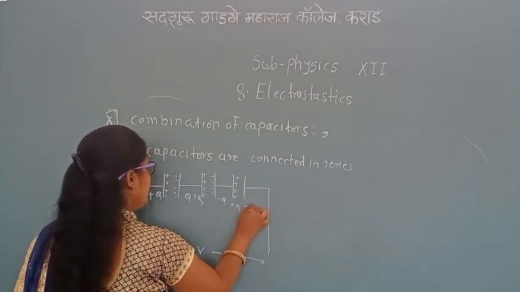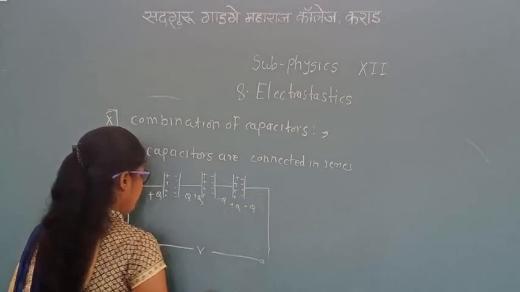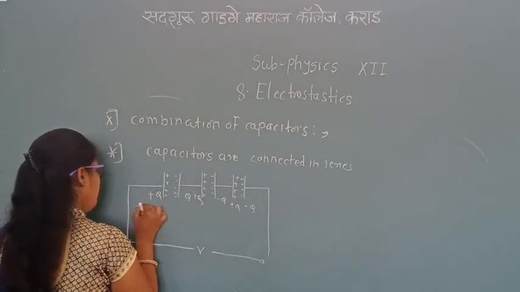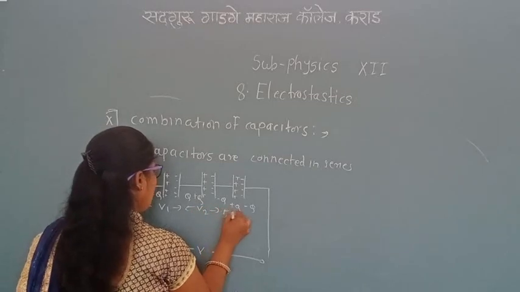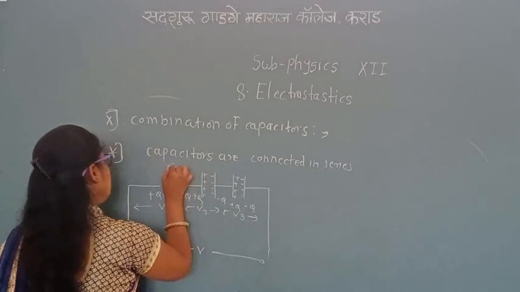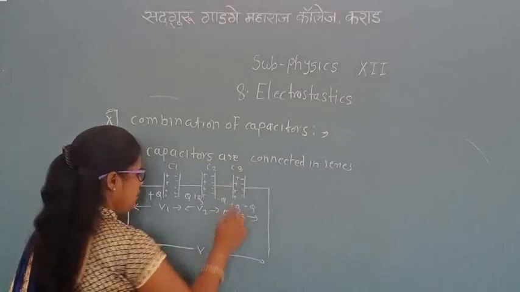Plus Q, minus Q. Here the potential differences are V1, V2 and V3, across C1, C2, C3.